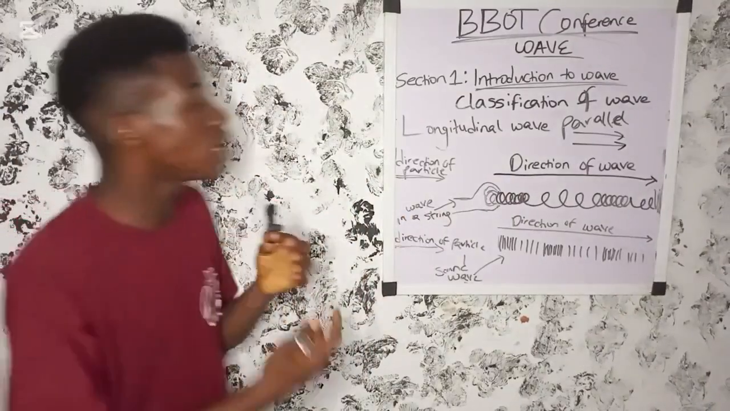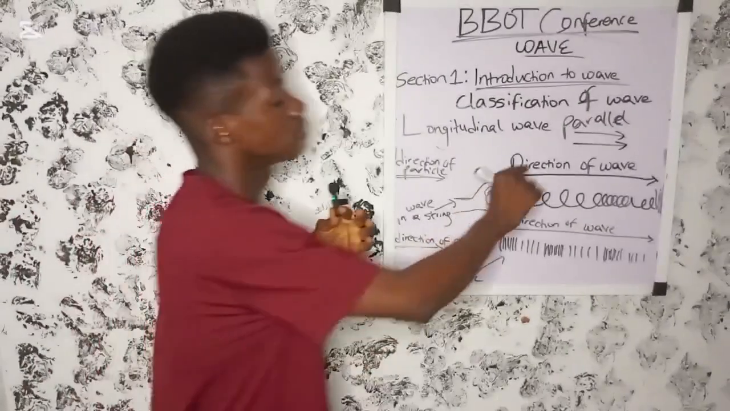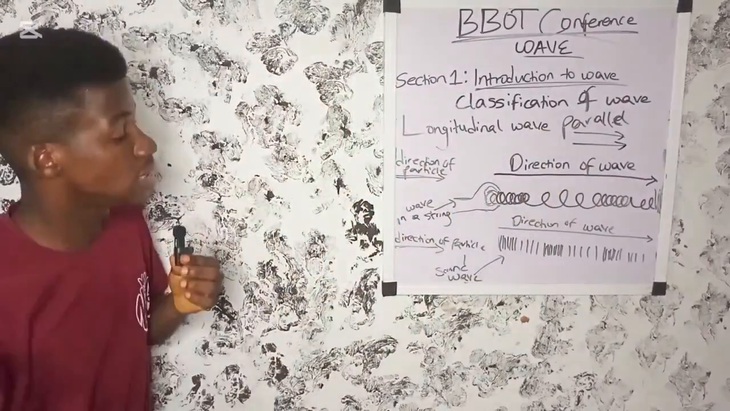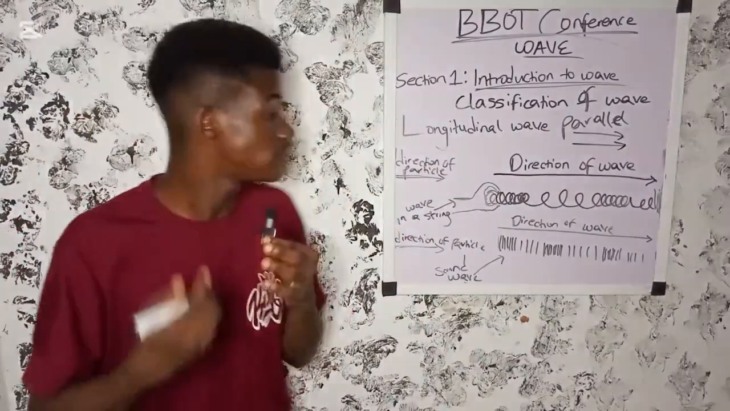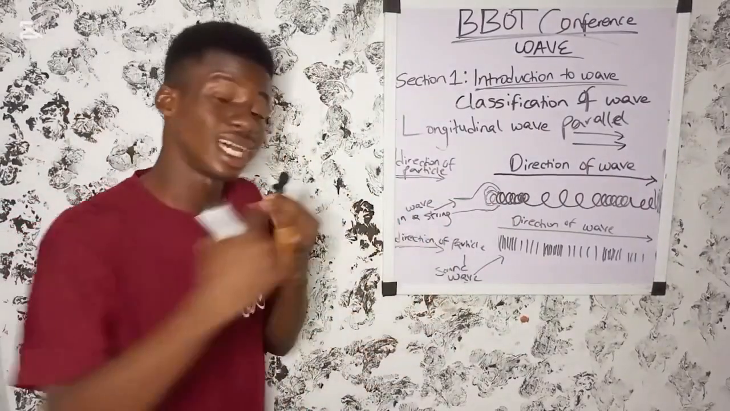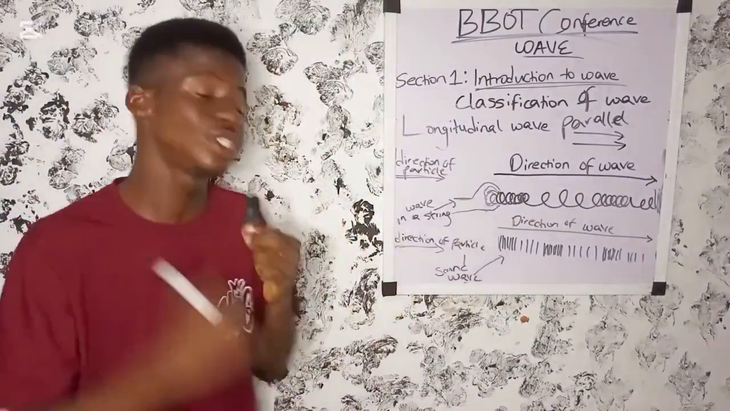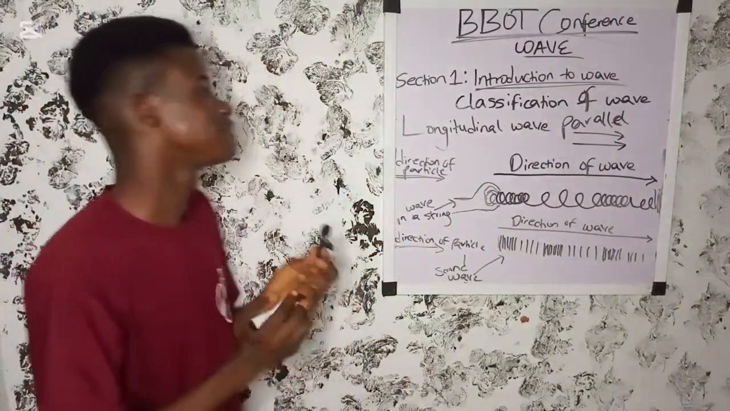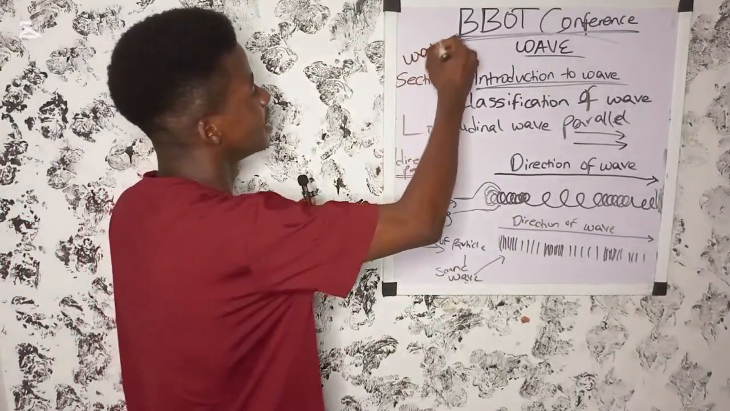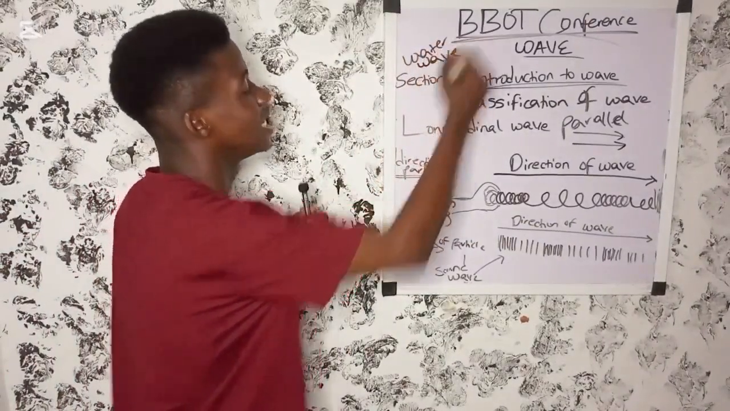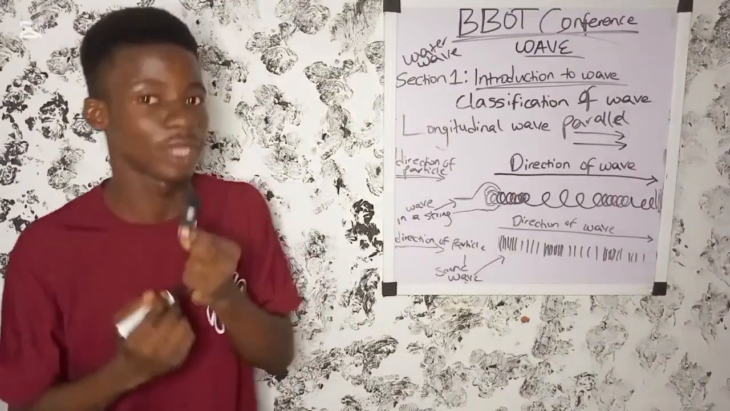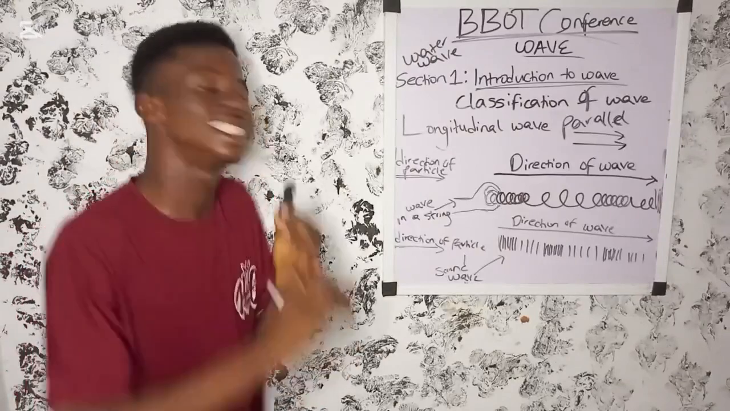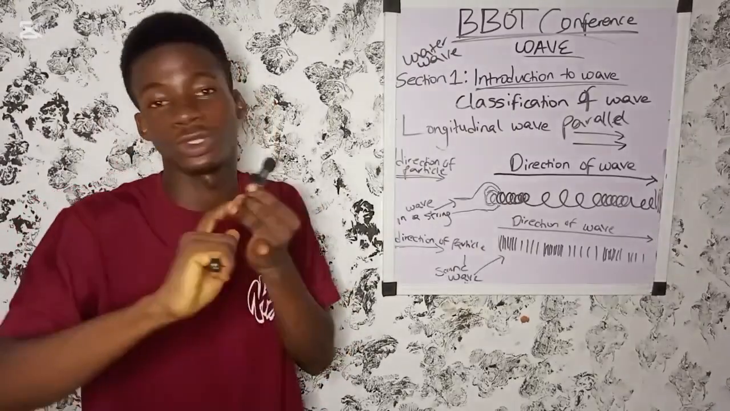Okay, so longitudinal wave is a wave in which direction of the motion is parallel to the direction of the motion of the particle. An example of a longitudinal wave is sound wave, wave in a string fixed at one end. Now please take note of this. Water wave is also a longitudinal wave. Take note that water wave is the only wave that is both a transverse wave and a longitudinal wave.